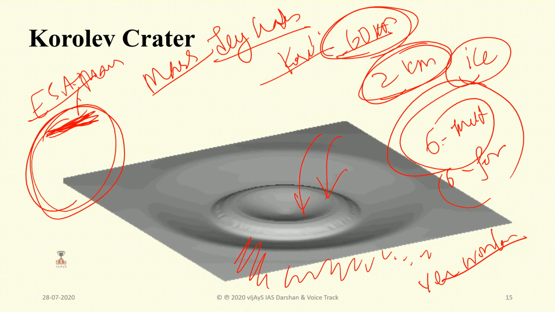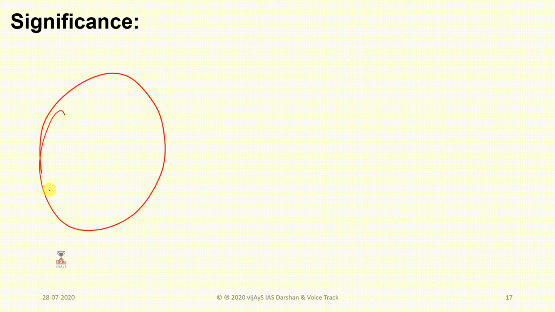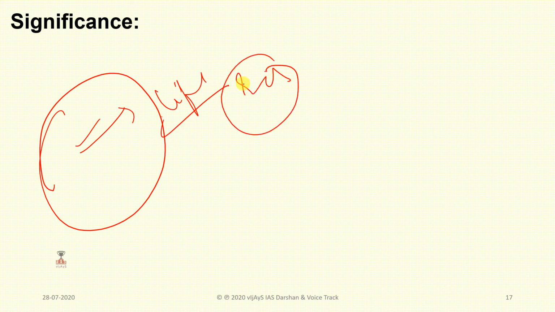What is its significance? The significance is that water on Mars has long been debated in relation to the existence of life on Mars. The existence of a huge reservoir of water adds to that curiosity. To date, no proof has been found of past or present life on Mars.